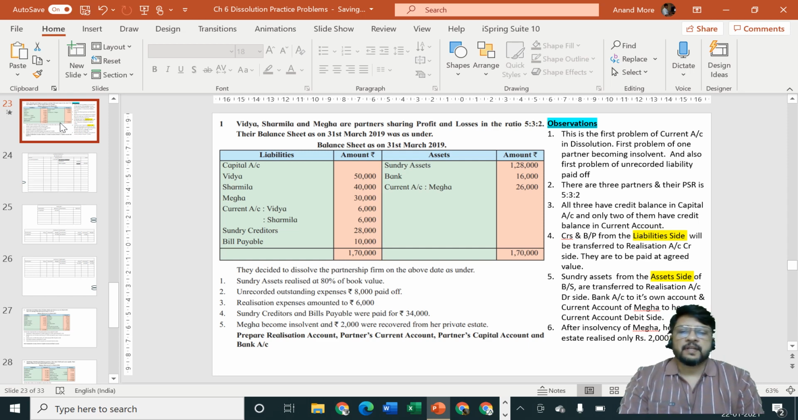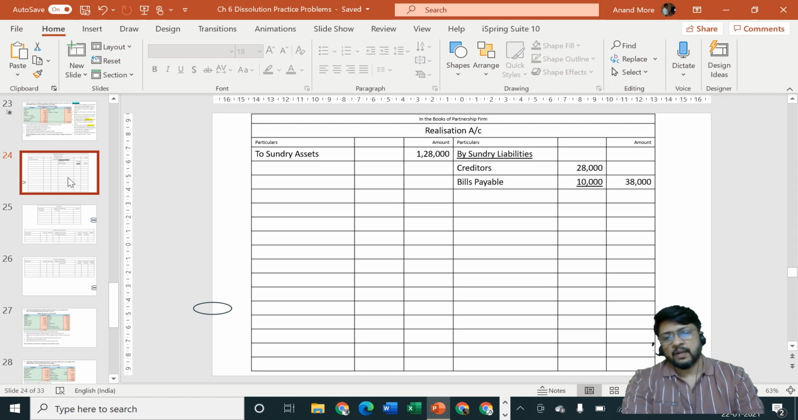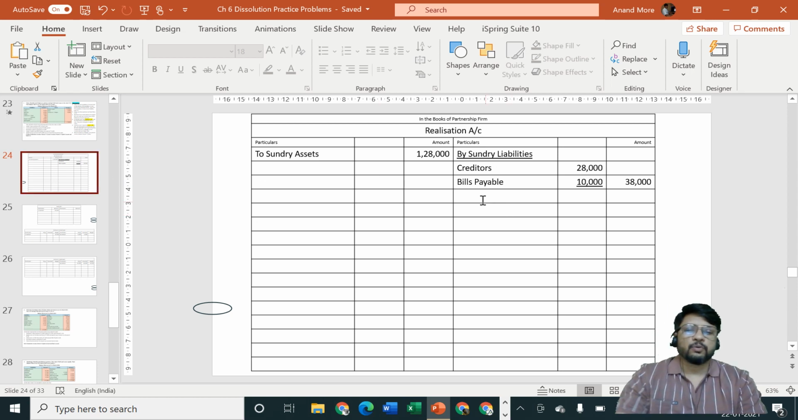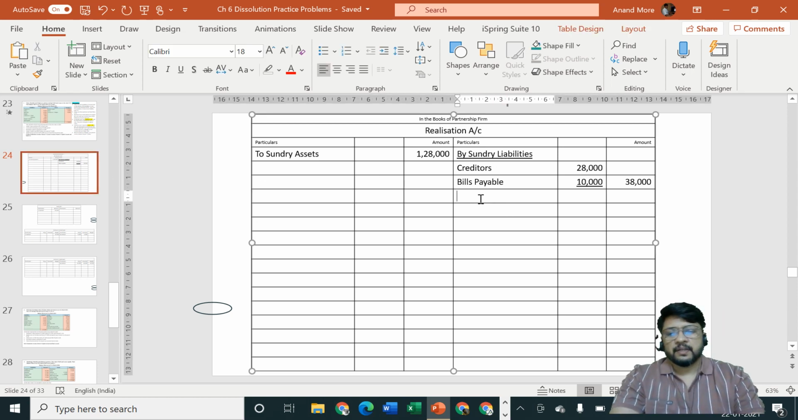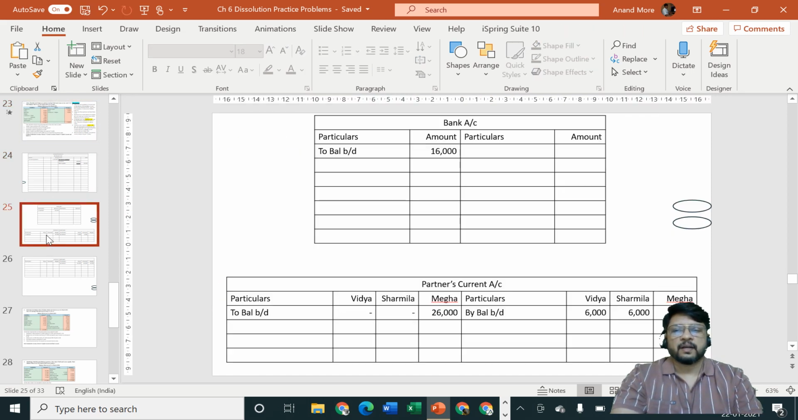Now the third step is realization of assets. Sundry assets realized at 80% of book value. So the amount of sundry assets is how much? 1,28,000. We are going to realize 80% of the same. Cash is coming in. Debit what comes in? Cash or bank account, debit to realization account,